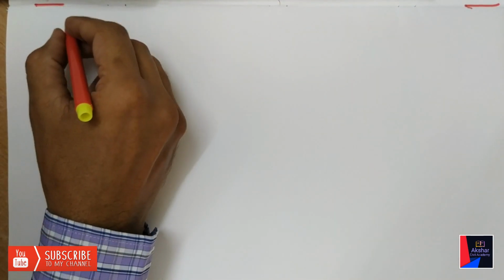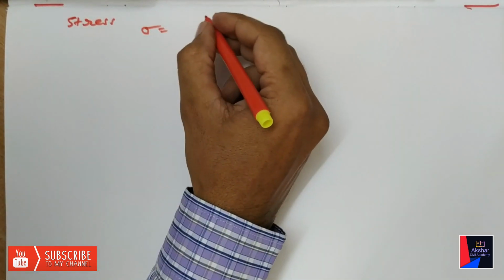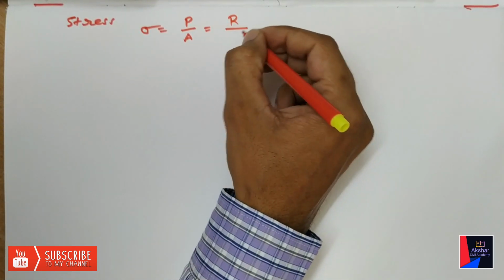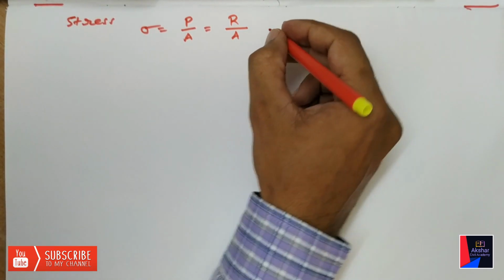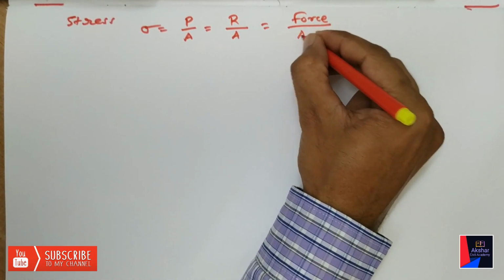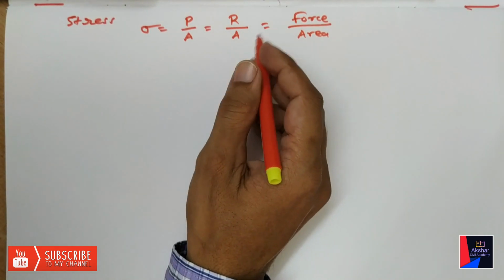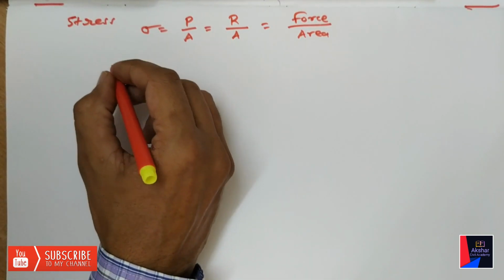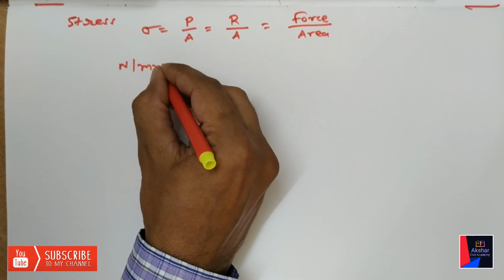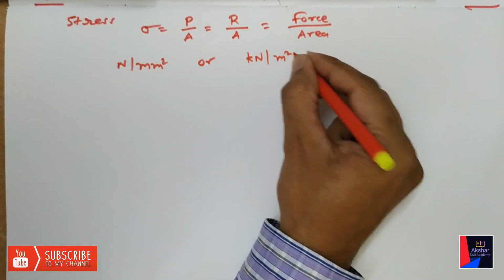So, as we discussed, stress sigma is equal to P over A, equal to resistance over area A, or we can say force per unit area. So here we have this equation, and the unit of stress. Normally stress is expressed in Newton per mm square, or in kilonewton per meter square.